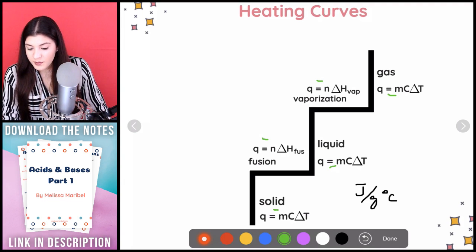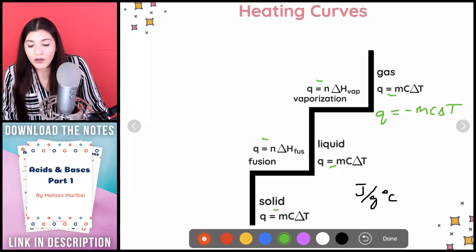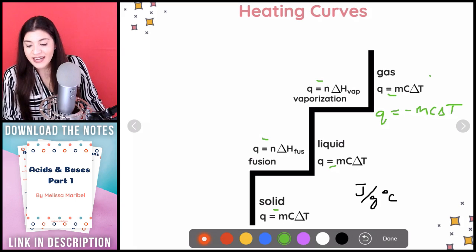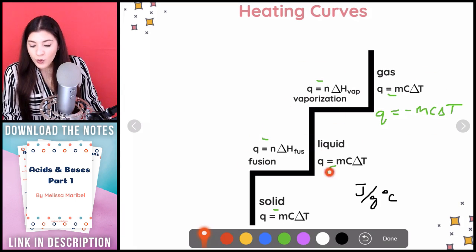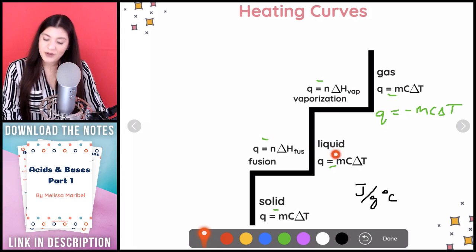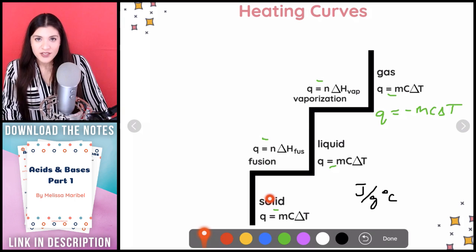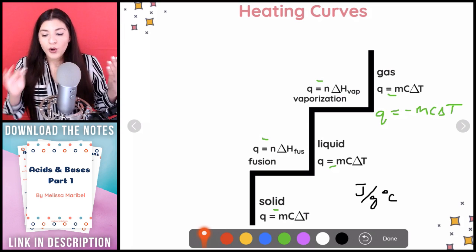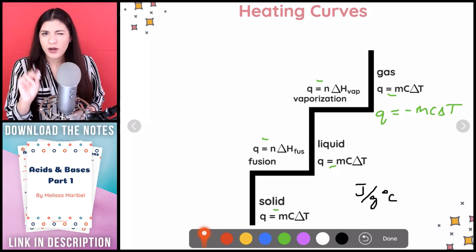So, and let me just make this really clear. So something like that, all right? So all of these now are going to have a negative in front, just because we're going the opposite direction, because we're going from a gas to a liquid or a liquid to a solid and so on. So that's the only difference when we're going the opposite way. So beware of that, all right?